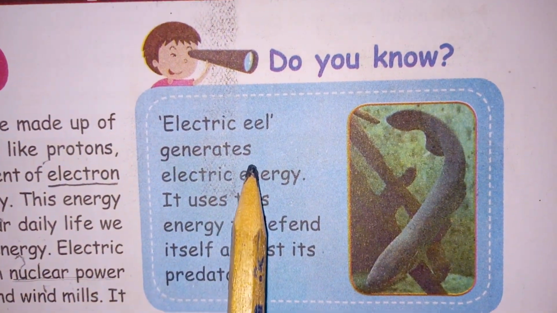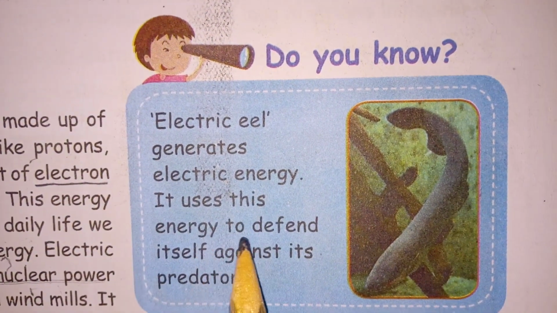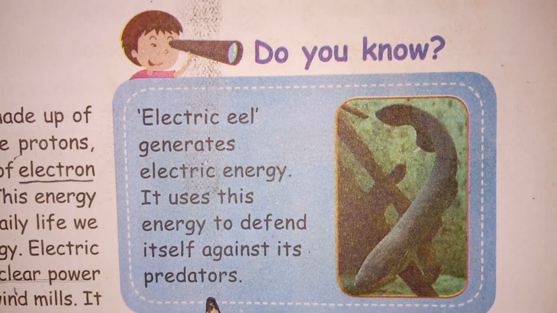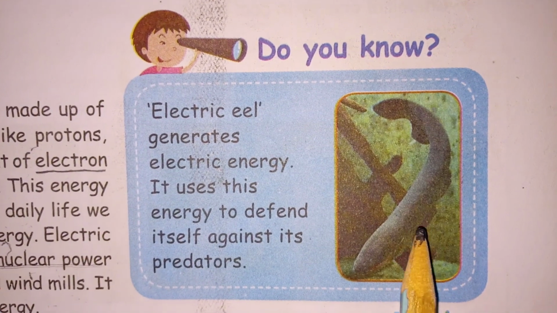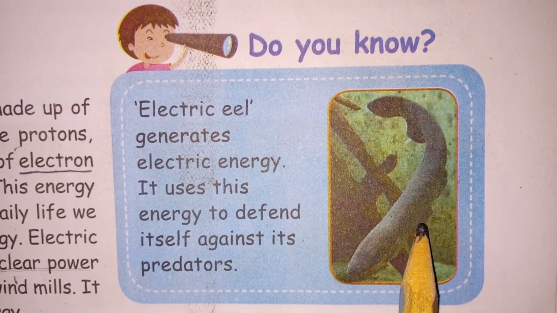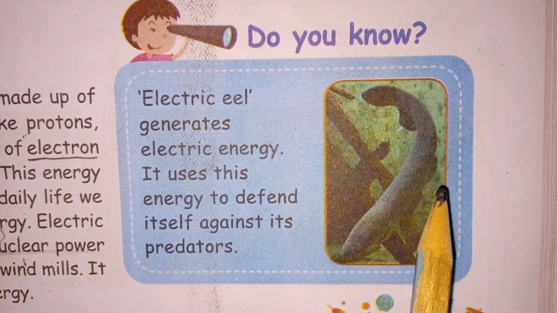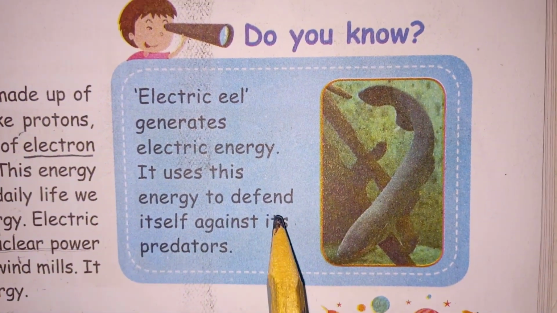Electric eel generates electric energy. It uses this energy to defend itself against its predator. See children, this is the electric eel. It is one of the aquatic organisms. What is its speciality? It produces electric energy. What is the use of this electric energy for the eel? It helps to protect themselves